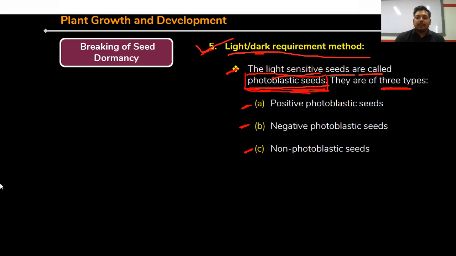So in case of seed, they have the light sensitive character, so that's why they are also called photoblastic seeds. They are three types: positive photoblastic, negative photoblastic, and non-photoblastic seeds. Now just see them.